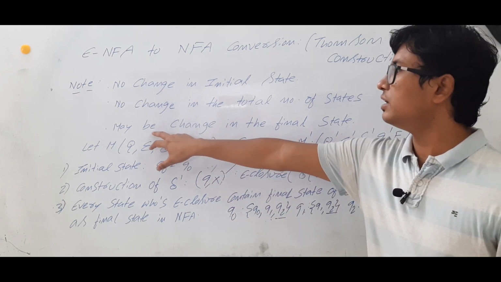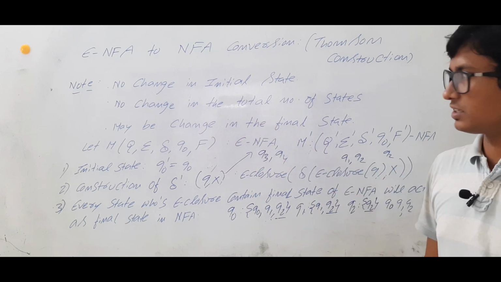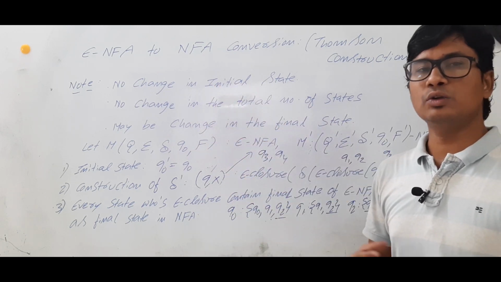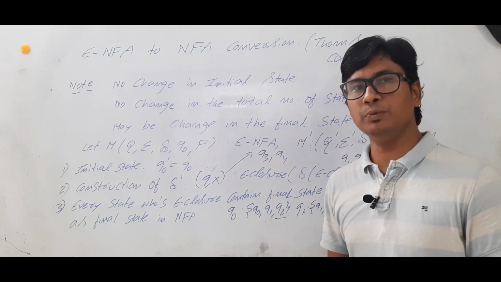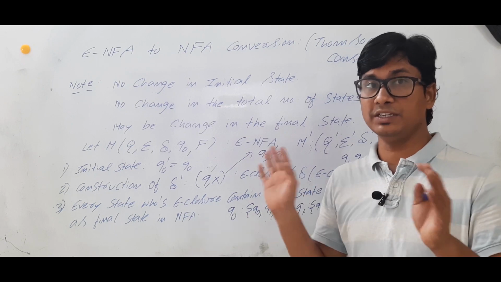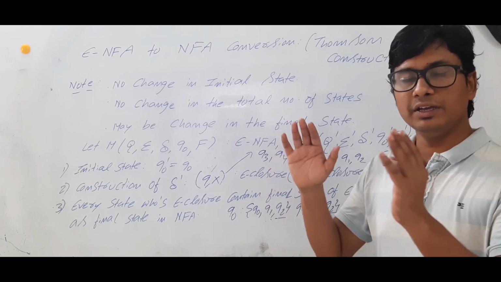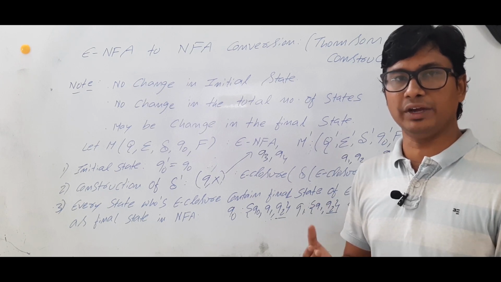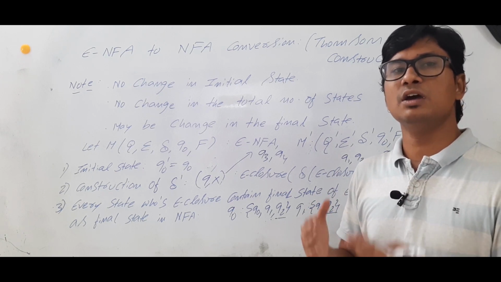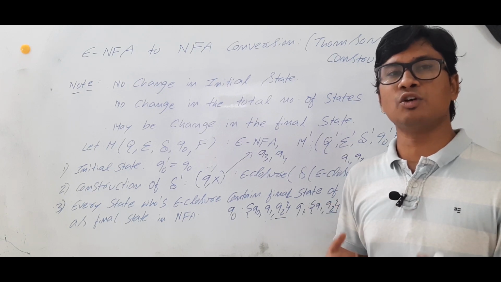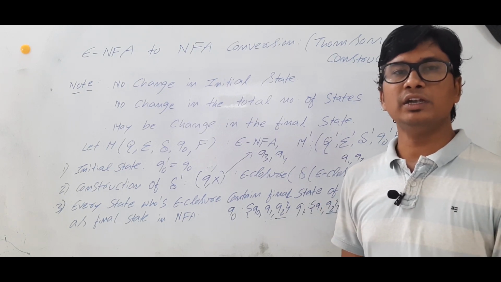So that's what we said: maybe a change in the final states, but no change in the initial state and no change in the total number of states. I hope you have understood how to convert an epsilon NFA to NFA. We have not discussed an example; I have discussed only the steps. In the next video, I will take a few examples and discuss how to convert an epsilon NFA to NFA so that you can understand the concept in a better way. Thank you so much.